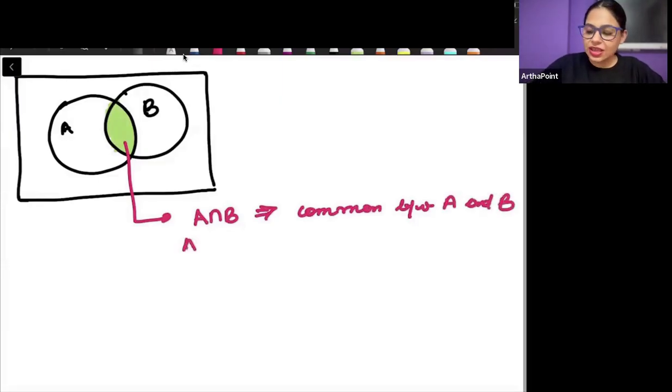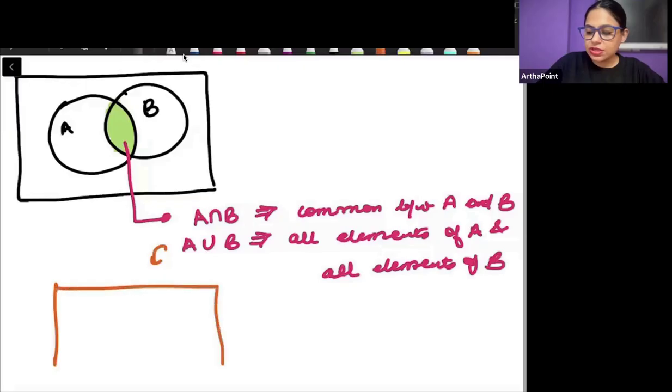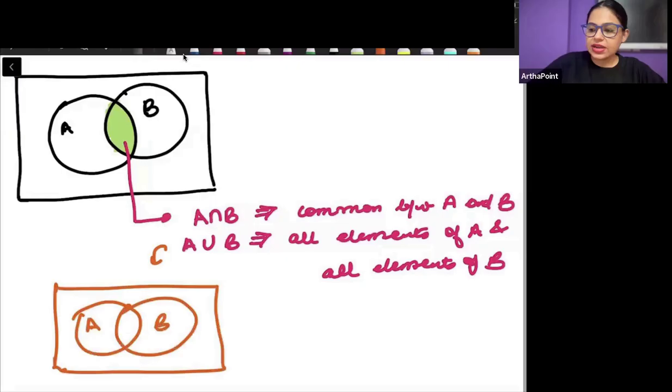And what is A union B? When I take all elements of A and all elements of B. So when we talk about A union B, it means that I am taking all of this and all of this.